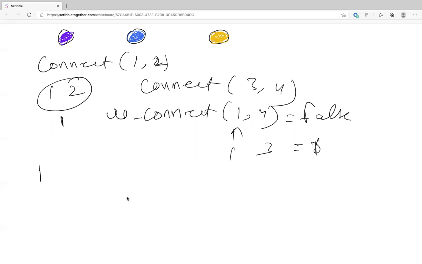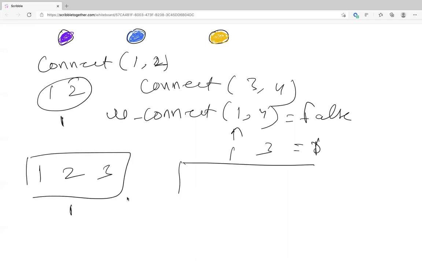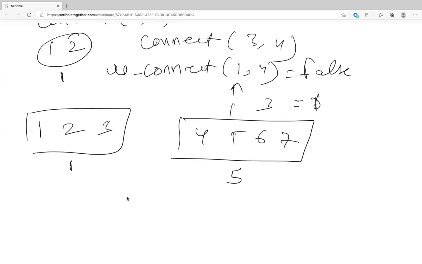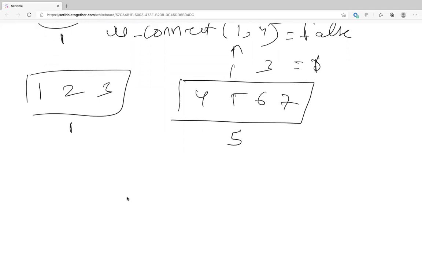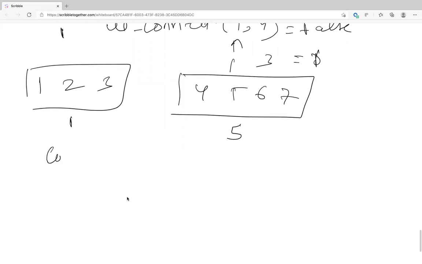Okay, now let's say 1, 2, 3 are all in the same cluster, cluster 1, and 4, 5, 6, 7 are in the same cluster, and let's say this ID is 5. Now tell me the algorithm. Let's say I call connect 2 and 4.